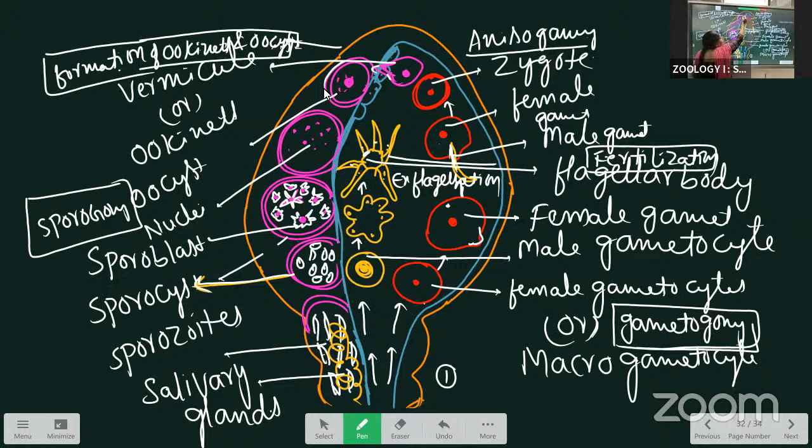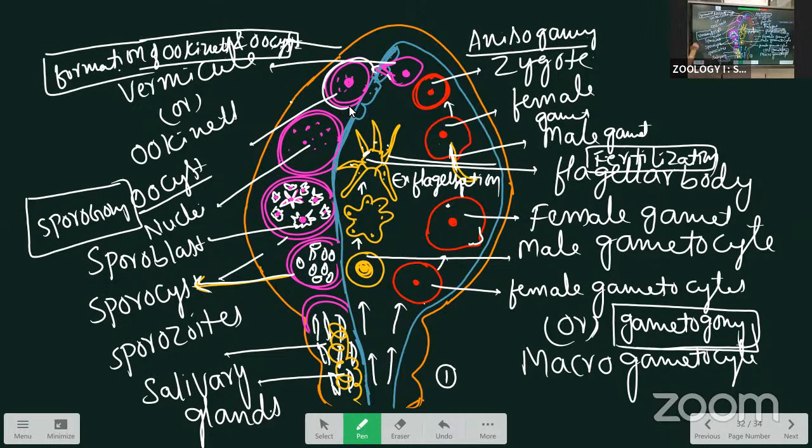They pass through the wall of the stomach and come below the basement membrane. This one is the basement membrane. Below the basement membrane, they settle down and transform into a round structure that we call an oocyst. That round structure is surrounded by a cyst, which is why we call it an oocyst. This is the formation of the ookinete and oocyst.